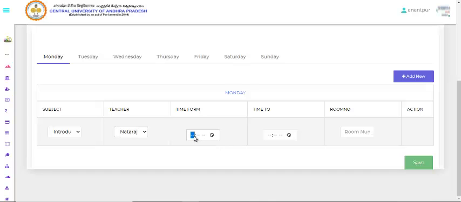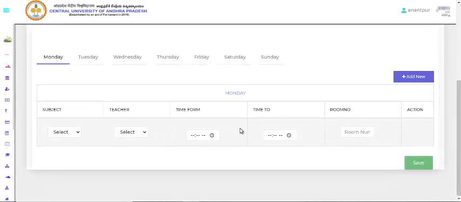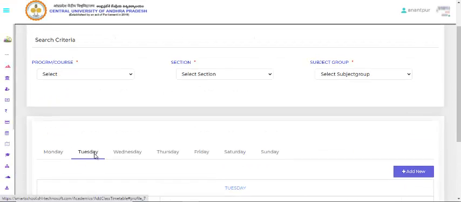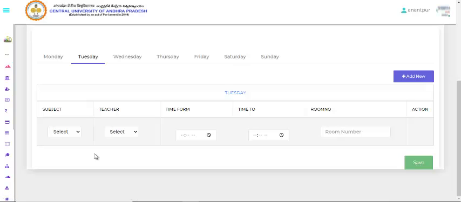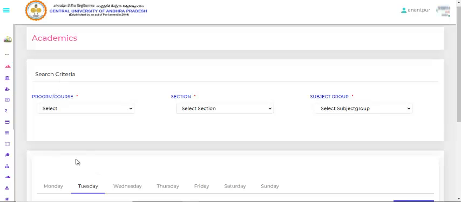From the timing we have to mention here from 11 o'clock AM to 11:45. Number 5, I'll give the same. Yeah, it has been updated automatically. Or I can add for individual days. I can add the teachers.